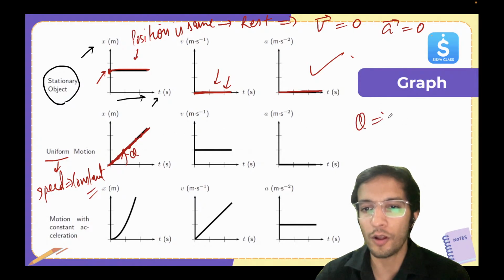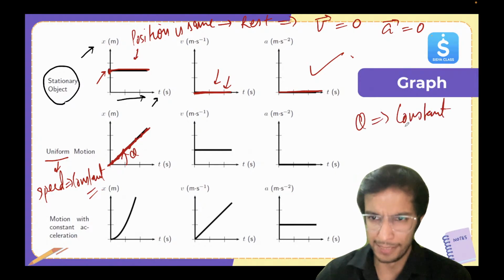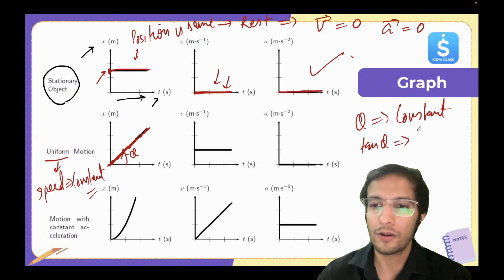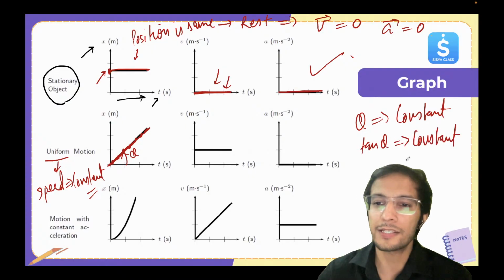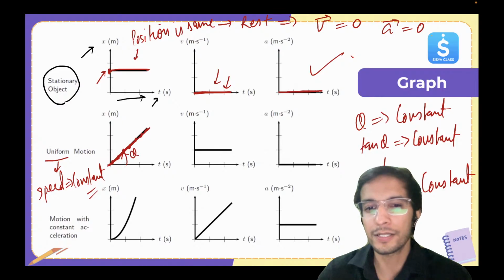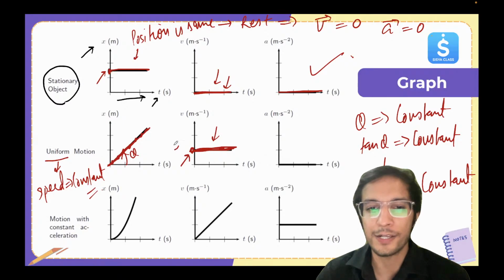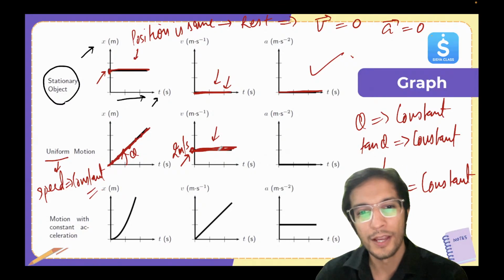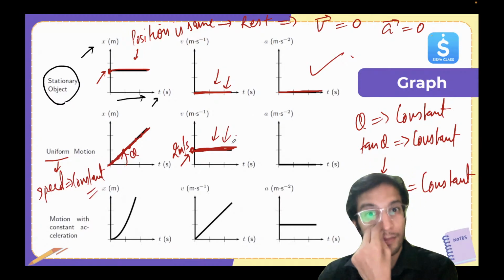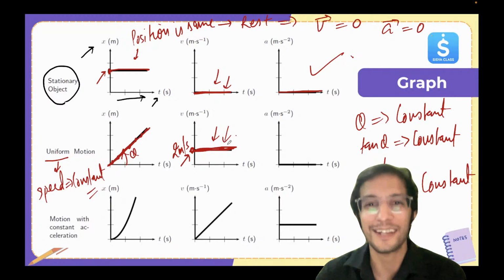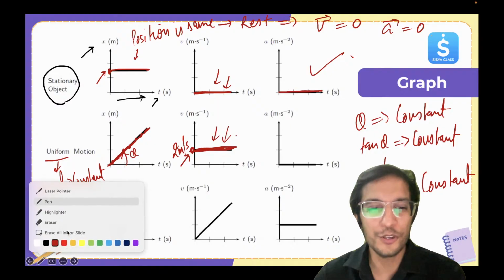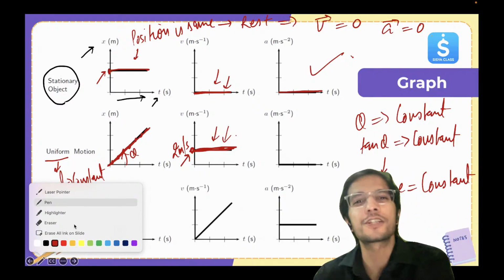So if theta is constant, then tan theta will also be constant. And if tan theta is constant, that means slope is constant. And what does slope give? Velocity. So velocity will be constant. Here you can see this is the VT graph. It's a straight line, staying the same. The value is staying, let's say, 2 meter per second. If velocity is not changing, that means acceleration is what?